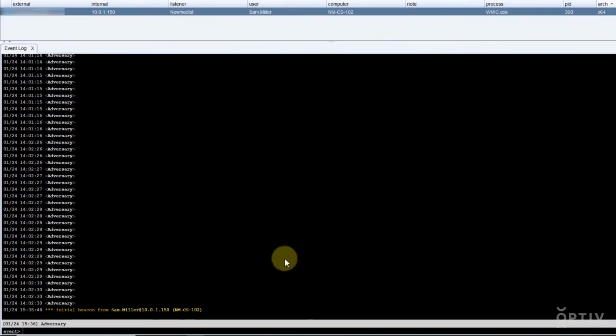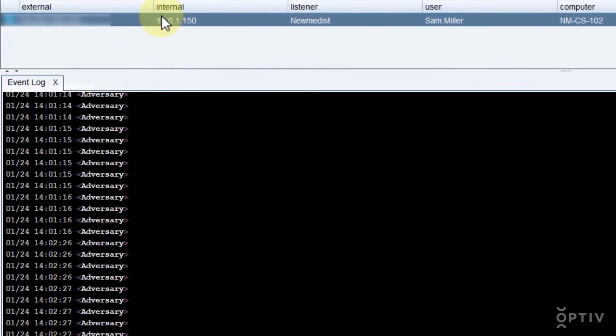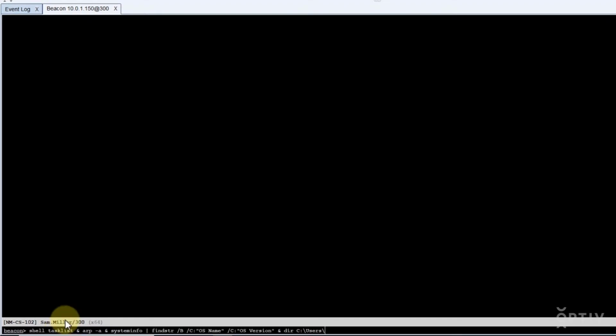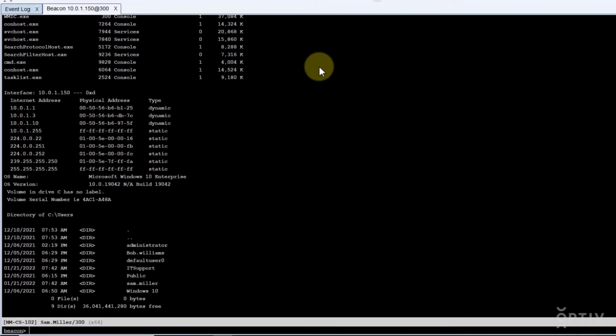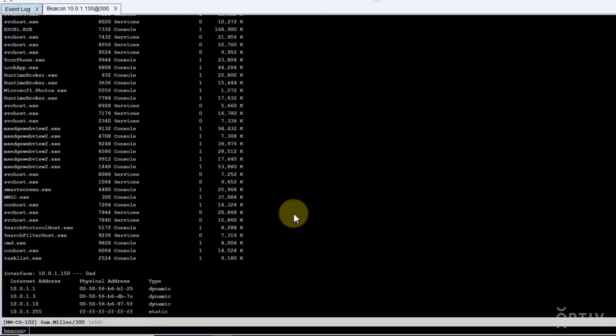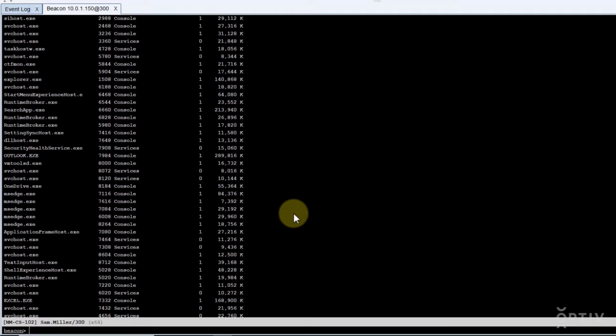As seen here on the adversary's command and control server, a new connection is made as Sam's computer beacons out. From here, the adversary is executing tasks to perform additional reconnaissance on the newly connected host. Current running process, network, and system information, as well as additional user profiles on the computer, all help the adversary further understand the new environment they have access to.